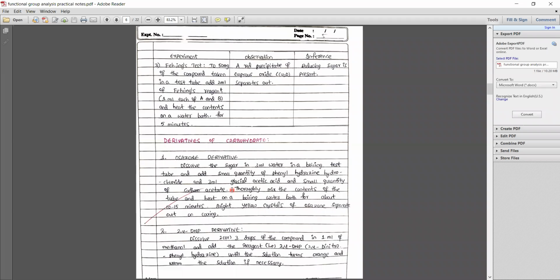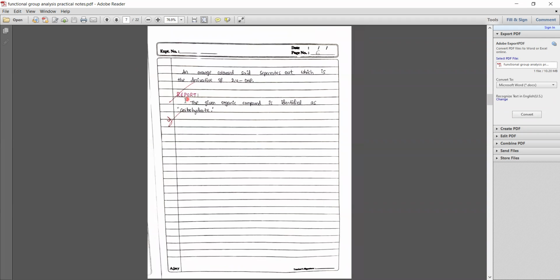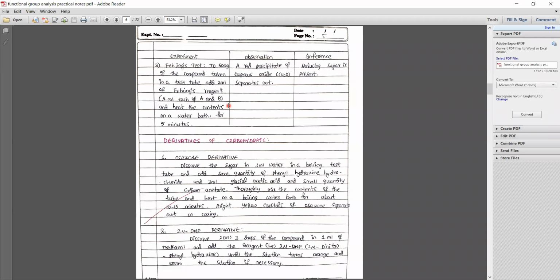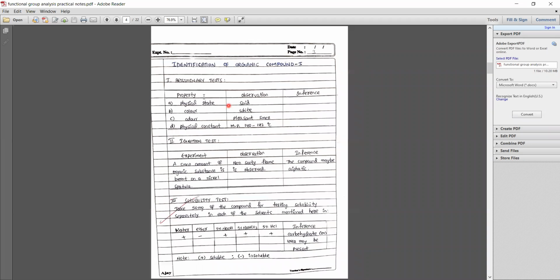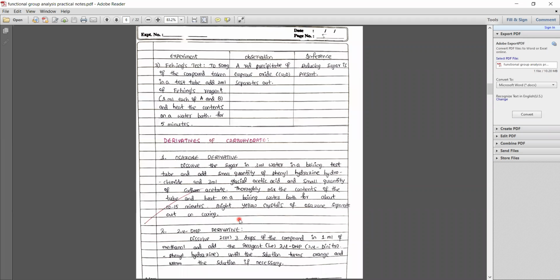Lastly, don't forget to write the report. You have to write what the given compound is identified as, whichever functional group you get. The report is also given 2 or 3 marks. So each and every step has marks. The total is 40 marks, divided into all these categories: preliminary test, ignition test, solubility test, functional group test, derivatives, and report.